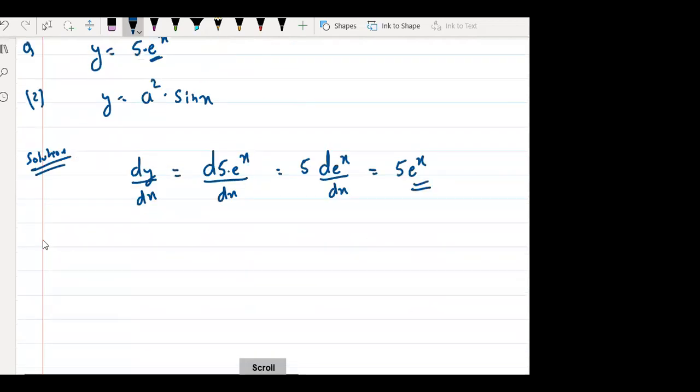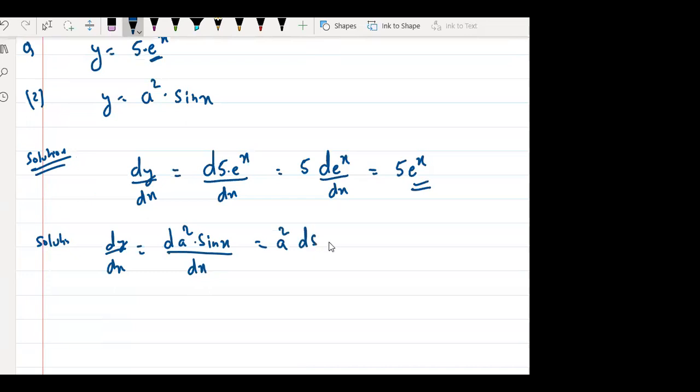Okay, yes, second one. Second solution: we have found dy by dx, which is equal to d of a square into sin x by dx. Remember, it is dx. So for dx, a square is a constant, right? So it will be a square times d sin x by dx. Now the differentiation of sin x is a formula: it is cos x. So this is your answer. Yes, a square cos x.